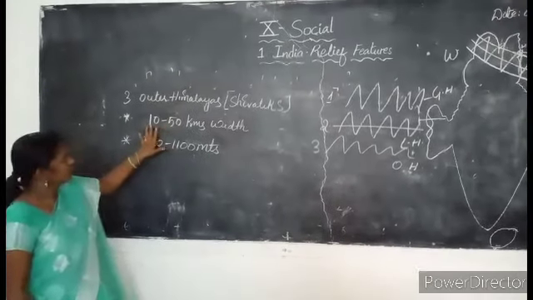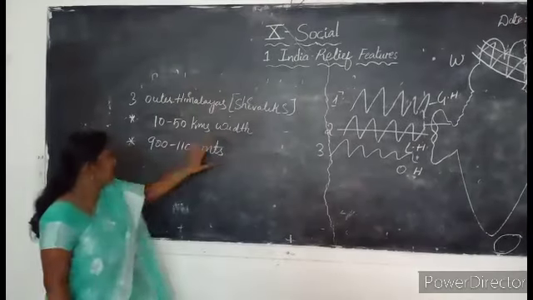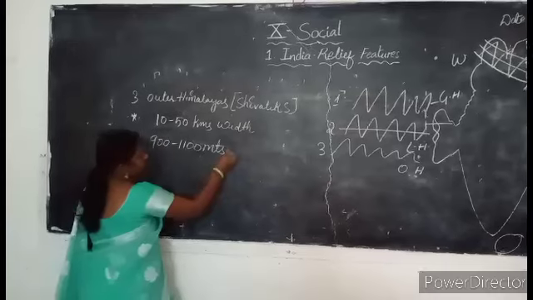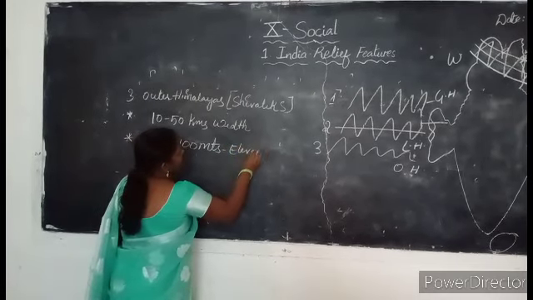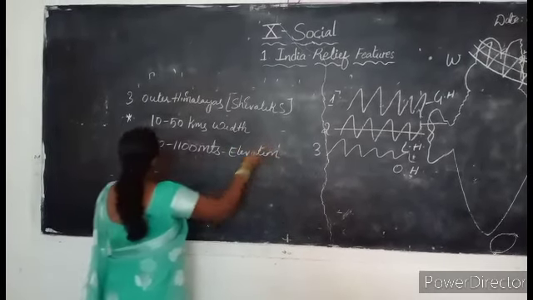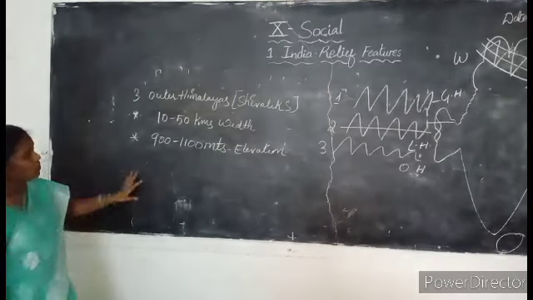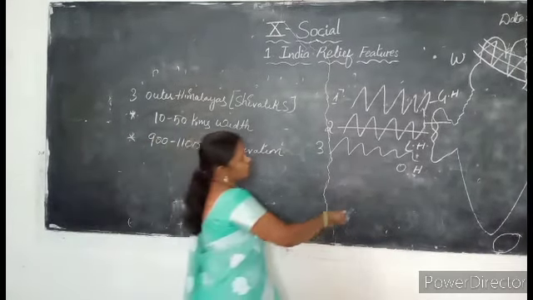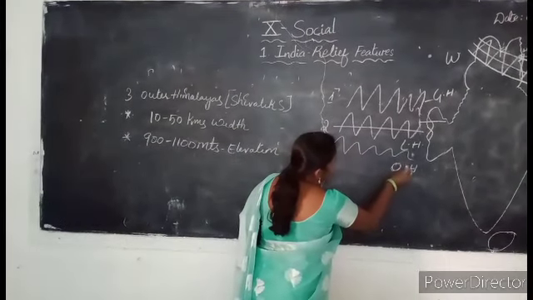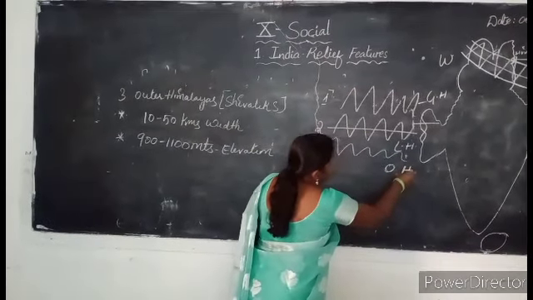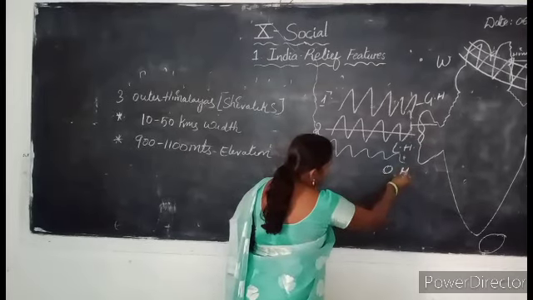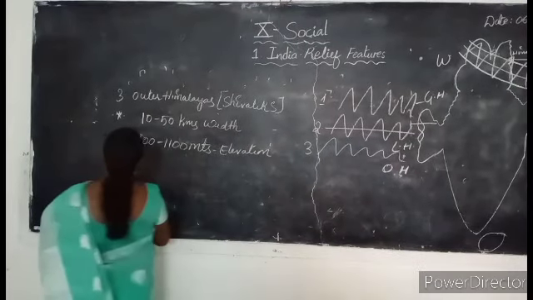So the width is 10 to 50 kilometers, but the elevation is how much? 900 to 1,100 meters. These Outer Himalayas consist of so many hills.